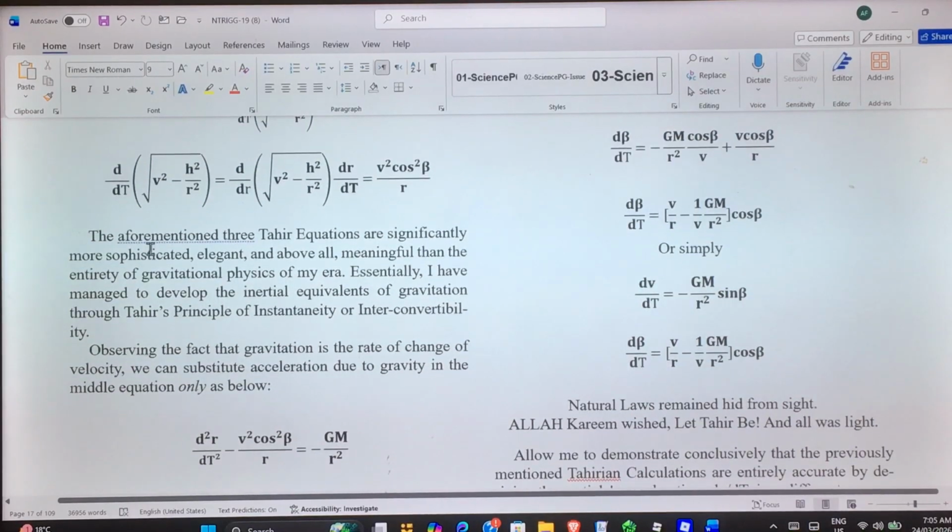Okay, so the aforementioned three Tahir equations are significantly more sophisticated, elegant, and above all, meaningful than the entirety of gravitational physics of my era. Essentially, I have managed to develop the inertial equivalents of gravitation through Tahir's principle of instantaneity or interconvertibility.